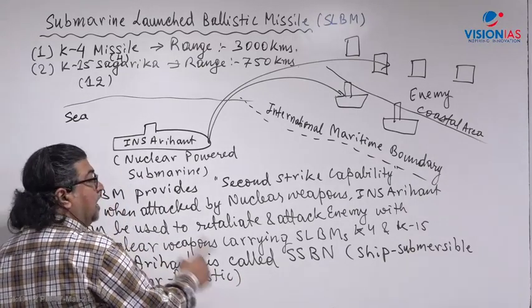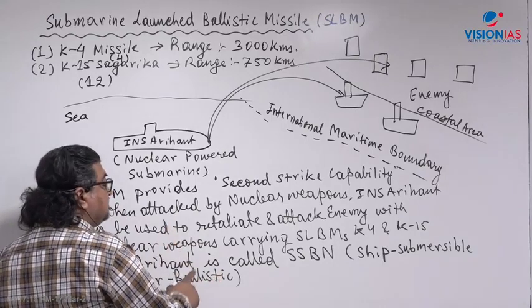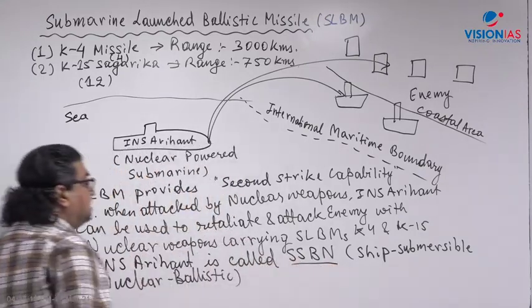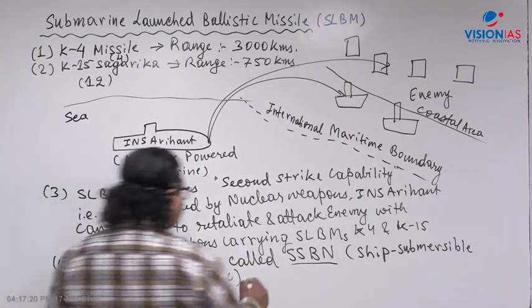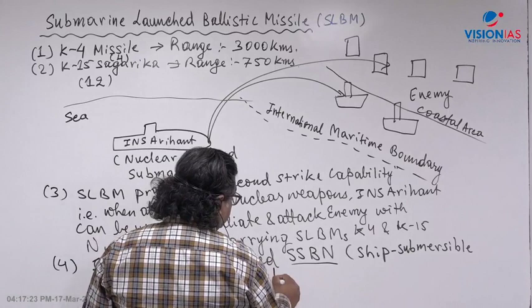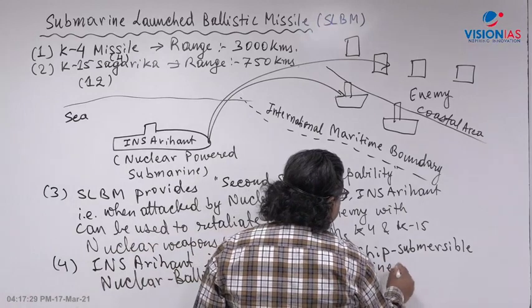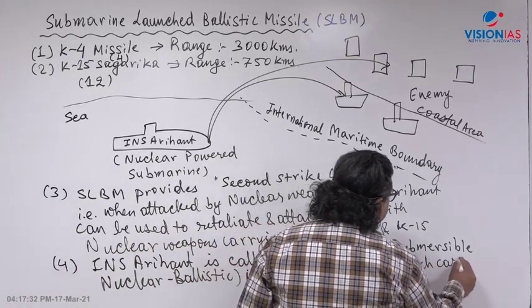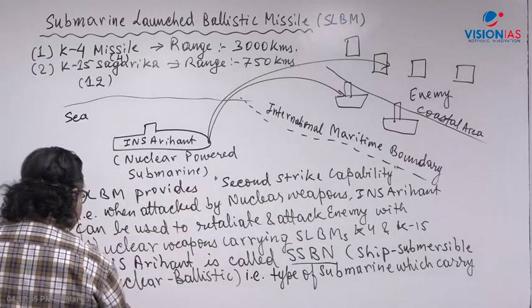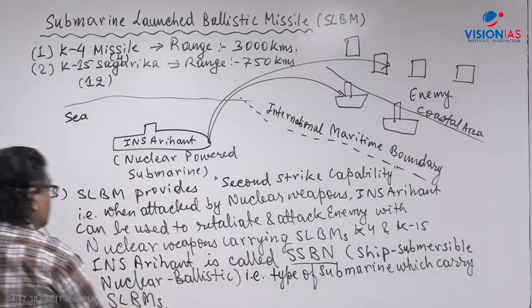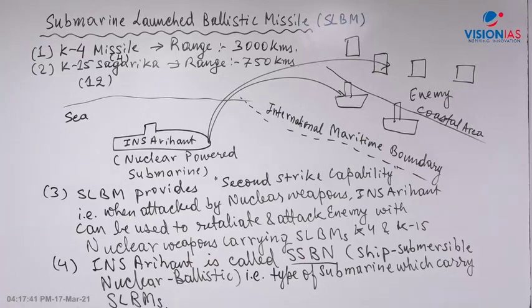INS Arihant and INS Arighat are such submarines. Those types of submarines which carry submarine launched ballistic missiles with nuclear weapons are called SSBN. These are the facts you have to remember.